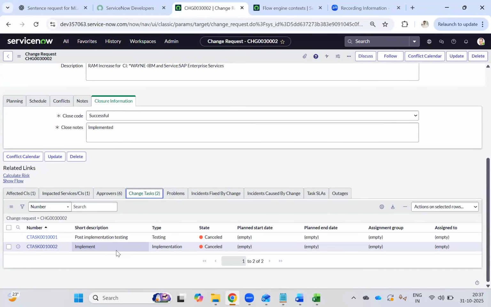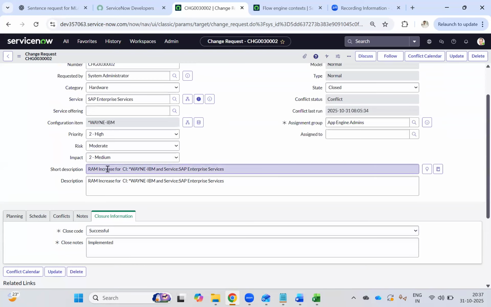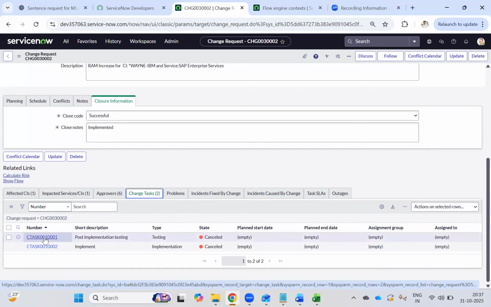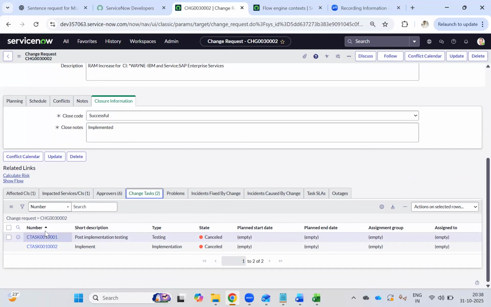Suppose you felt that for this change, the RAM increase, the server team will do it, correct? Suppose you need some other team to help you. You can go ahead and create a task. That particular team will help you by providing assistance to go inside the server room, or giving the hardware, CPU or RAM, to install in the server. So this is the task you can create to get support from other teams. This is about change task.